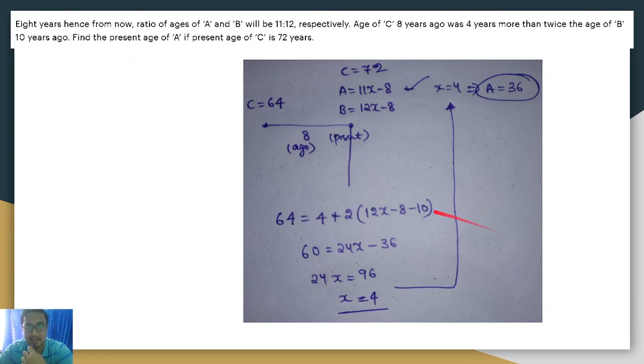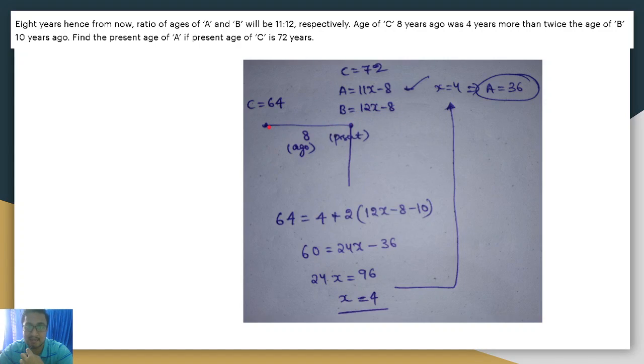See, always write like this. I usually write this as the present. A's age is 11x after 8 years, but at present it is minus 8. B is also 12x after 8 years, now minus 8.